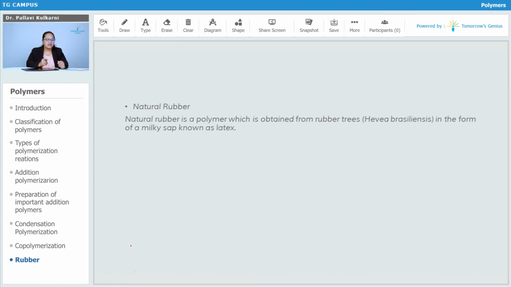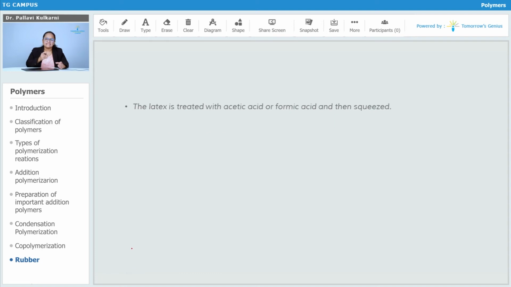Let us see first of all natural rubber, which is the polymer obtained from a natural resource, that is rubber trees. Rubber trees, also called Hevea brasiliensis, yield a milky sap known as latex. From that milky sap, that is latex, we are going to further prepare the rubber by some processes over it. This latex is treated with acetic acid or formic acid and then squeezed.